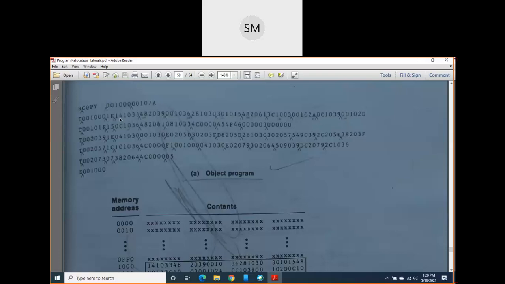Then how to do this conversion? Earlier it was in character form. Now we have to convert it into hexadecimal. All these were ASCII characters, so we have to convert these ASCII into hexadecimal.